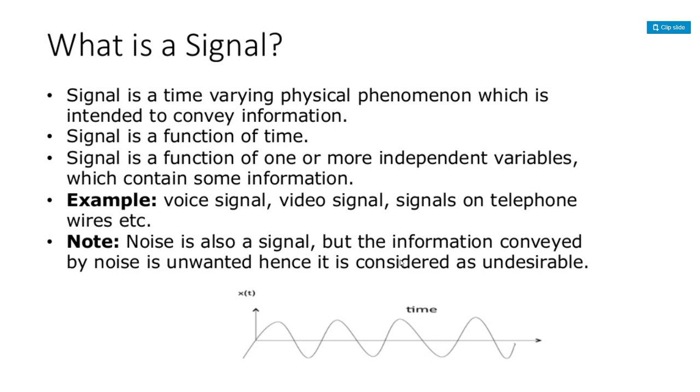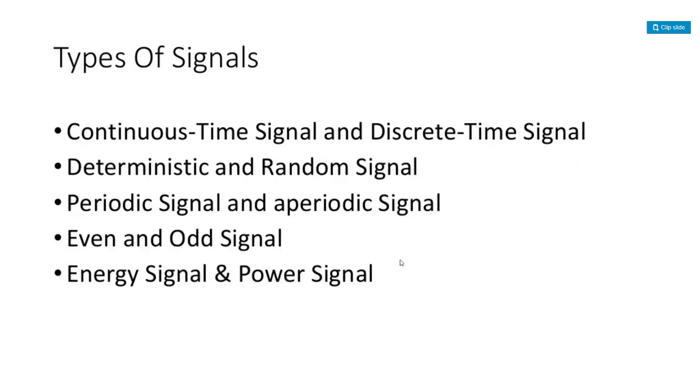Noise is also a signal, but it is an undesired signal. So we design any system to have minimal noise, or no noise at all. Noise is also a signal, but it is unwanted. Then the types of signals we have discussed: continuous time signal and discrete time signal.